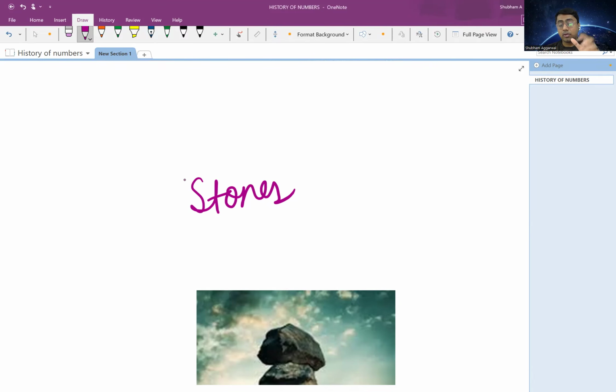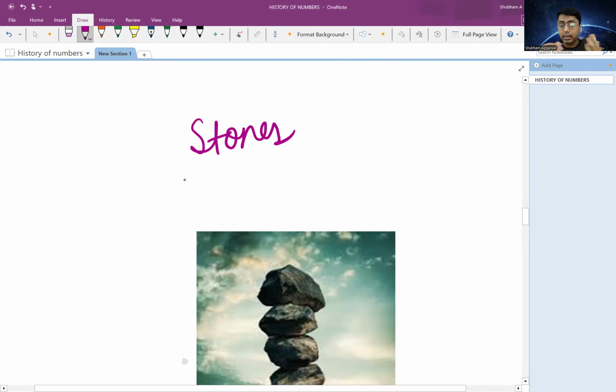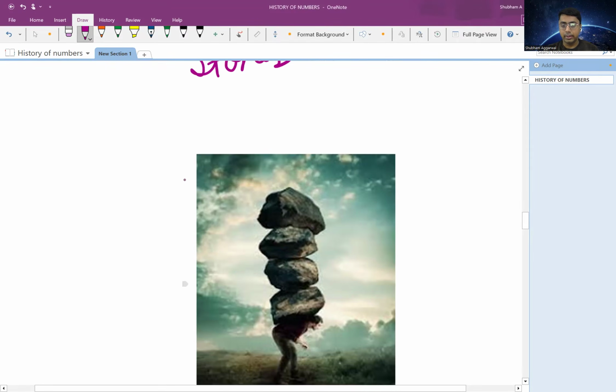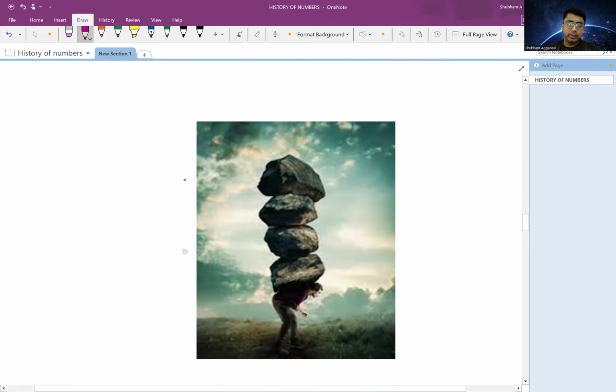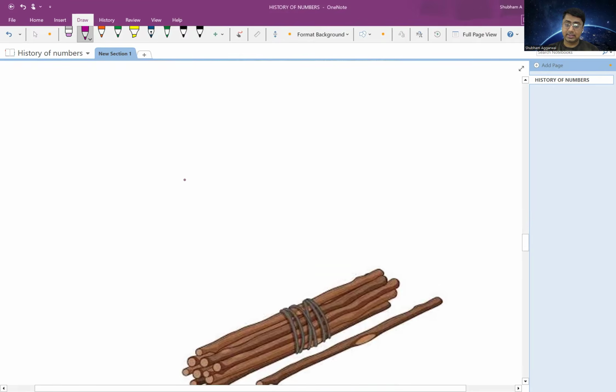But there was a drawback with using stones too, and that was that stones were too heavy to carry. Every time I take sheep for grazing, I cannot carry stones with me, right? They were too heavy to carry. Then they came up with an alternative, that is using sticks.